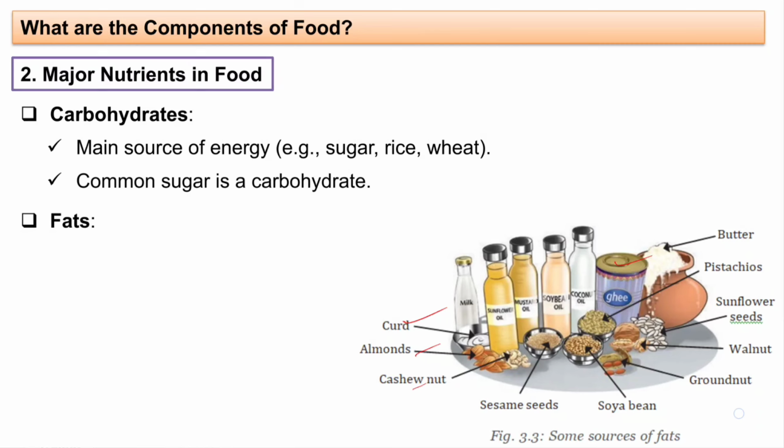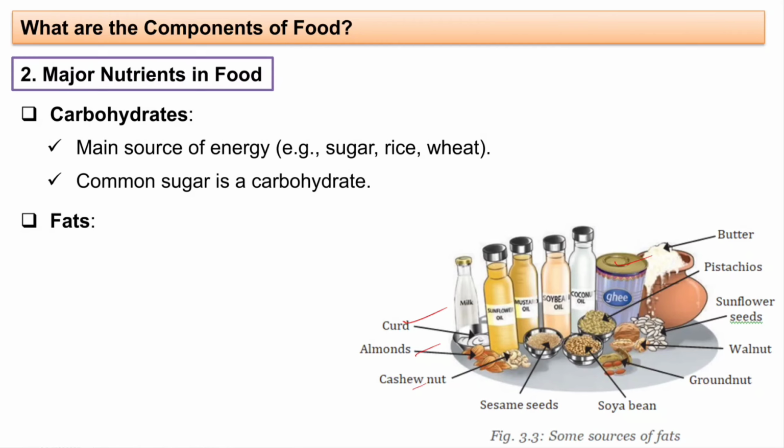It will only make you sick and very fat, and you will start facing so many health issues. That is why we have to always be very careful while choosing the foods that we eat in our diet. That is why we said there is a concept of balanced diet. Everything should be balanced, and we should not do any overeating also.